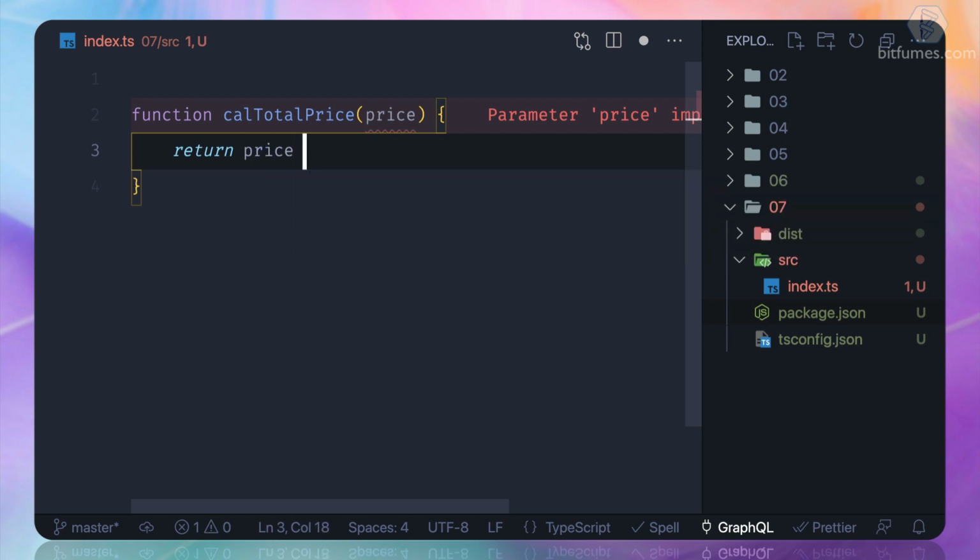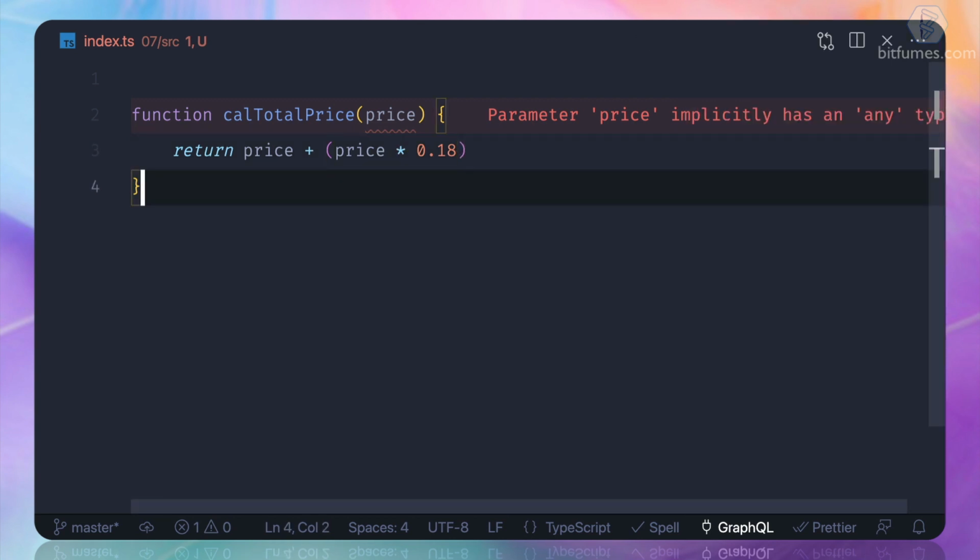So price multiplied by 0.18, and this should be like here. So price plus 18% of the price will become the total price. Okay, so that's right, very nice.